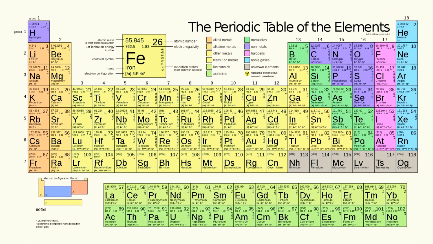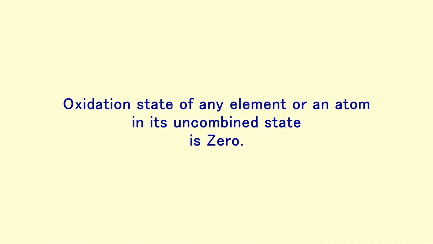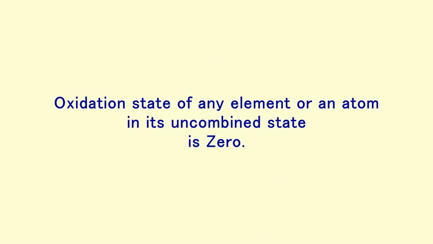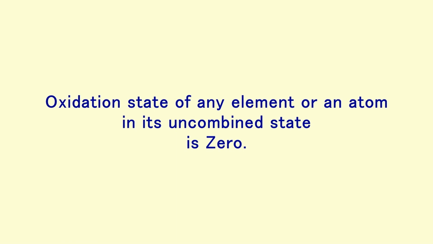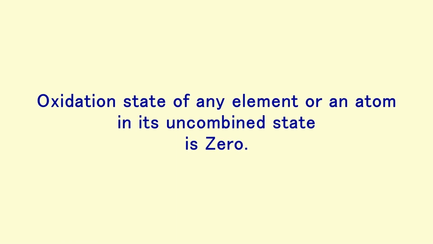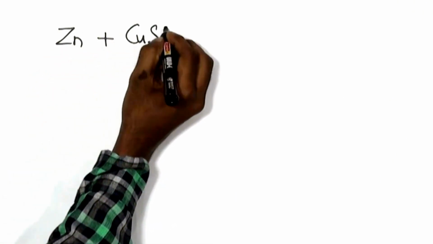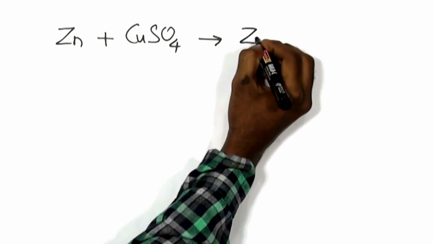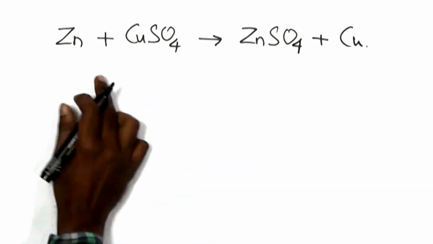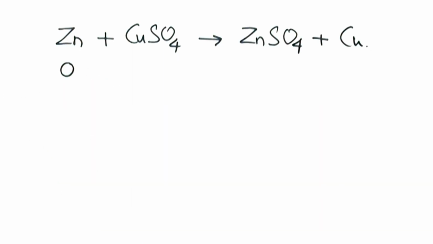Fine. With this little bit of information about the oxidation state of various elements according to their groups, we'll have to know 4 more points which help us to understand the redox equations better. So the first point would be oxidation state of any element or an atom in its uncombined state is 0. For example, if I have zinc reacting with copper sulfate to form zinc sulfate and copper, the oxidation state of zinc is considered to be 0.